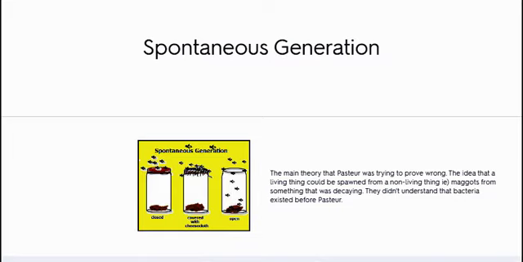Spontaneous generation. The main theory that Pasteur was trying to prove wrong, the idea that a living thing could be spawned from a non-living thing, maggots from something that was decaying. They didn't understand that bacteria existed before Pasteur.